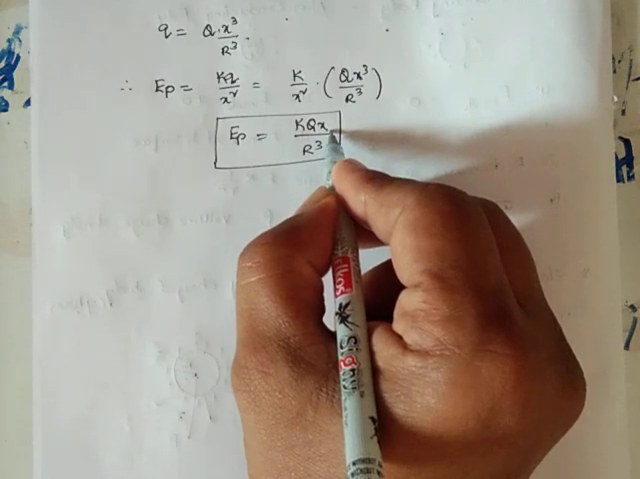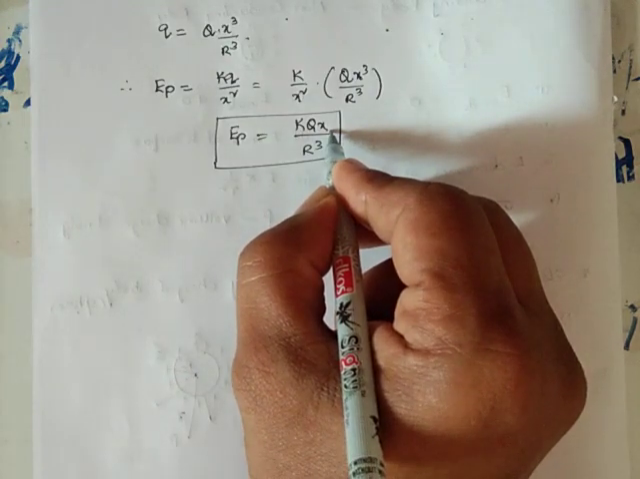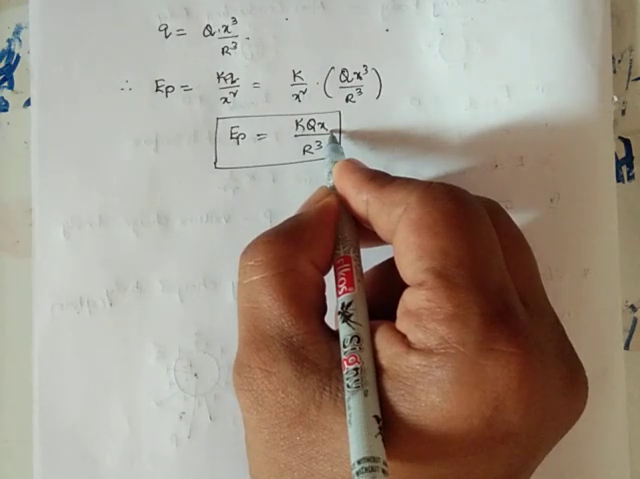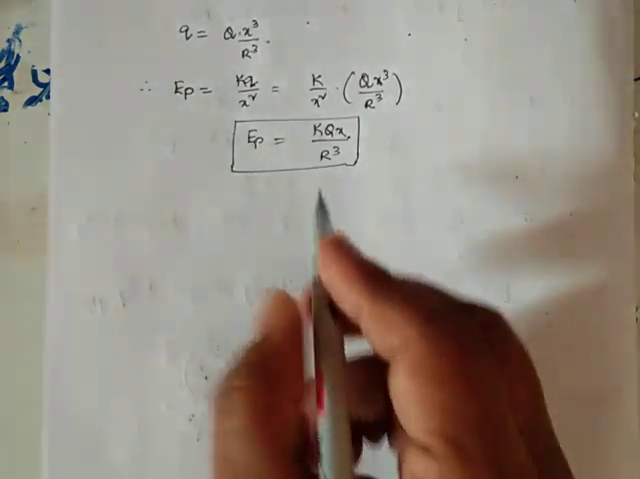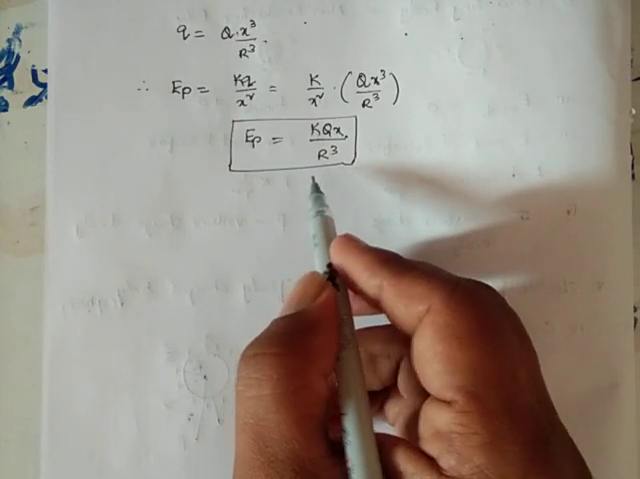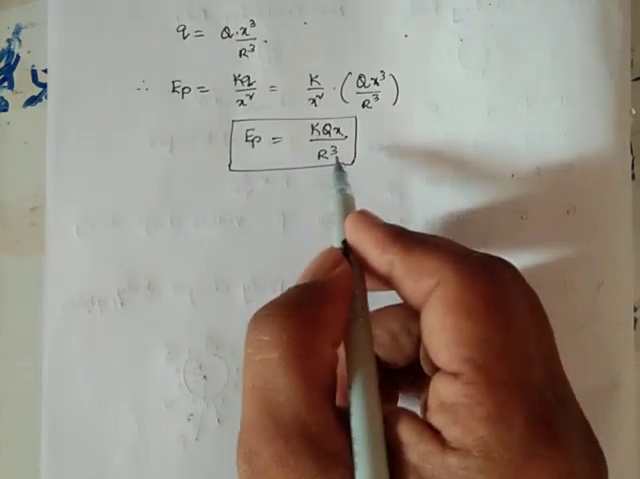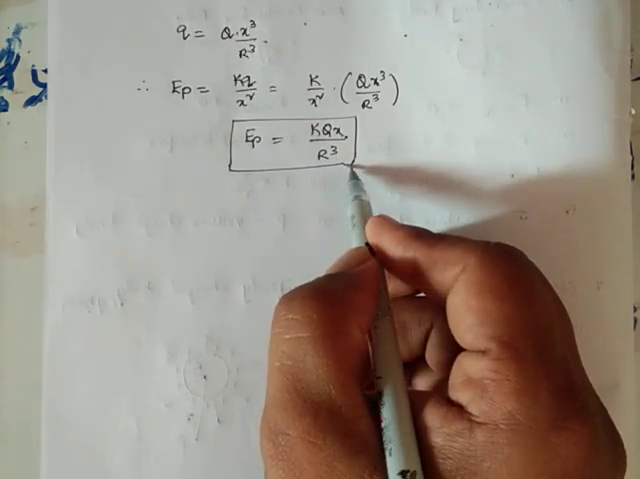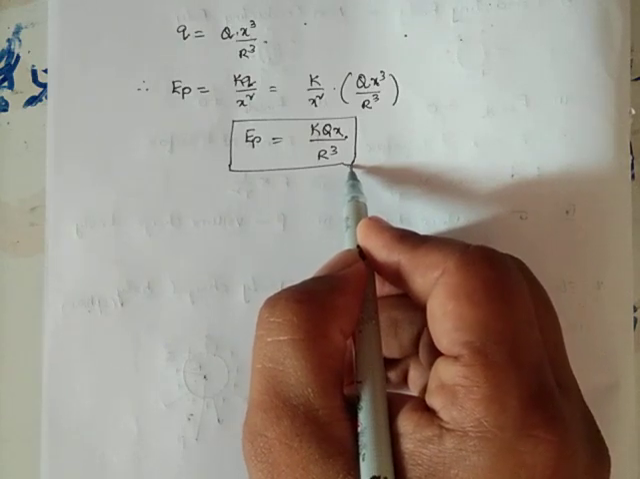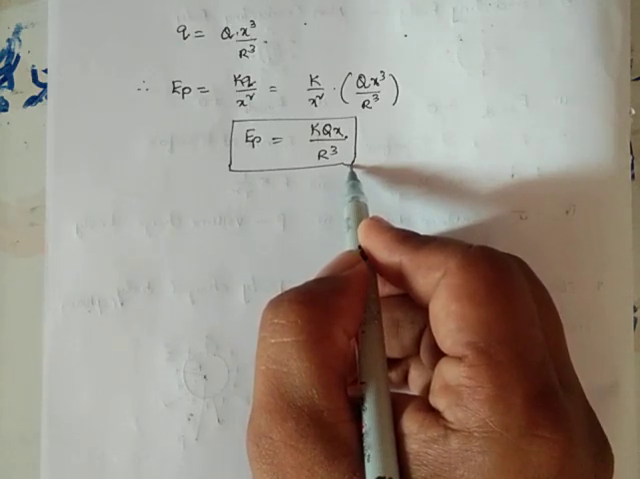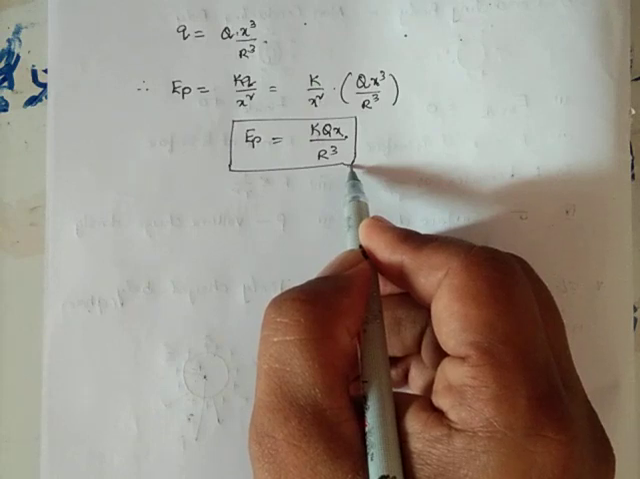Sometimes, instead of the total charge of the sphere, the volume charge density is given. That is the most important point you have to remember. So rather than remembering this expression, if the problem is given in terms of the volume charge density,